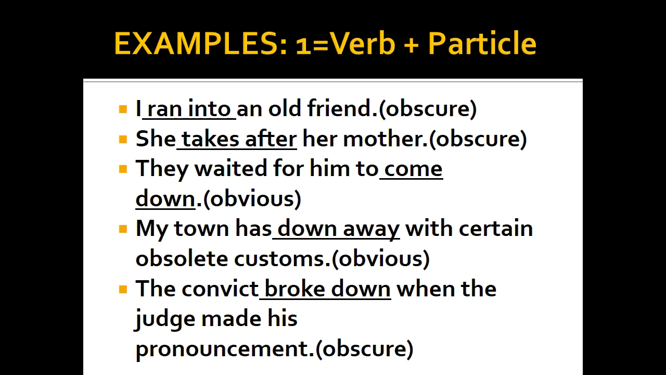So, my town has done away with certain obsolete customs. This meaning too is obvious. That means the town has abolished certain obsolete customs. The convict broke down when the judge made his pronouncements. That means he lost control of his feelings. So this meaning is obscure.